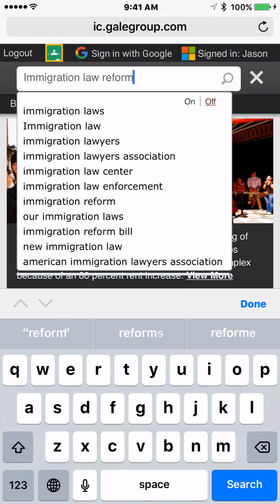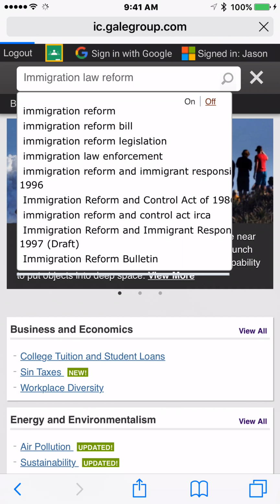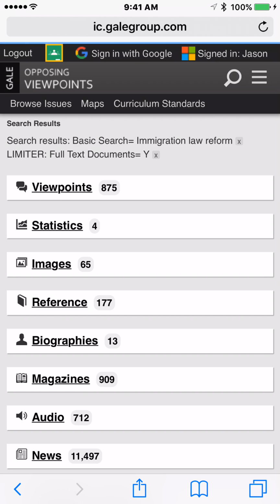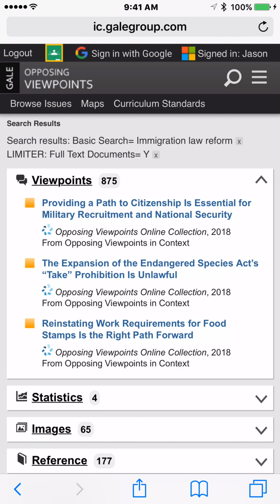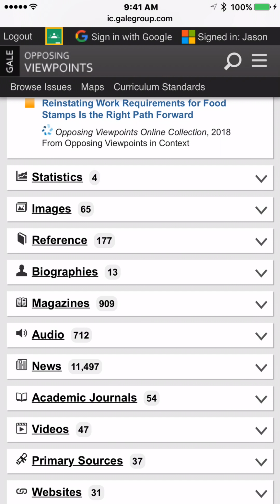And reform. I'll click search. Or done. And search. Cool. We have 875 viewpoints, which are different articles that show like two sides to things. Statistics are always nice. They're usually a simple picture with some data on there, graphs and stuff.